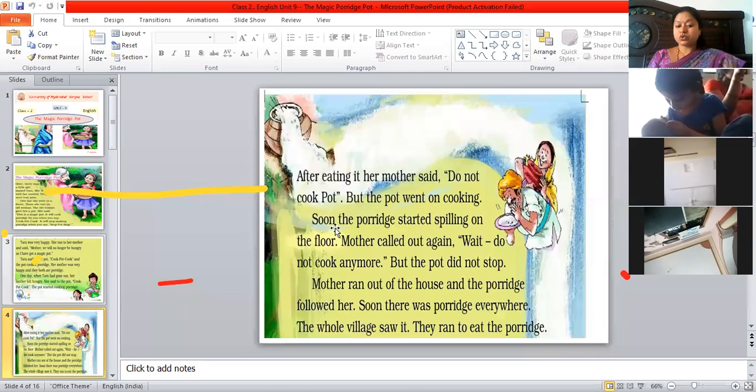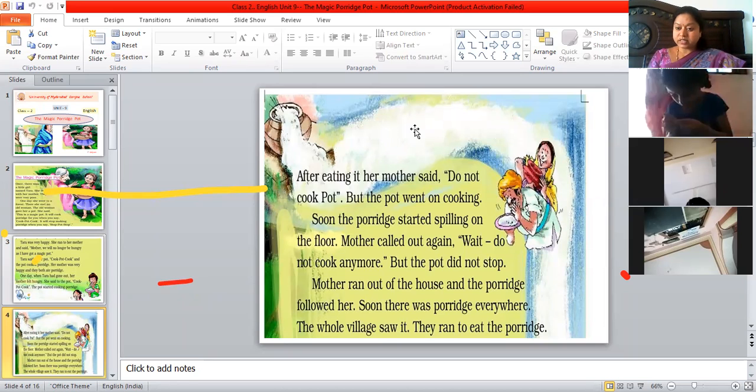So the porridge started spilling on the floor. You can see here, the pot went on cooking, because unless you say those magical words, it will not stop cooking. But Tara's mother forgot those magical words and said, do not cook pot, do not cook pot. But it did not stop cooking. The whole of the porridge spilled on the ground, you see. And it went outside the house also. You can see all this is porridge.